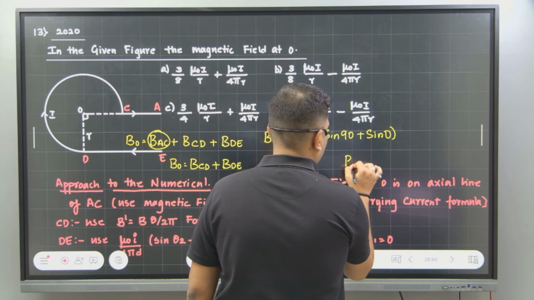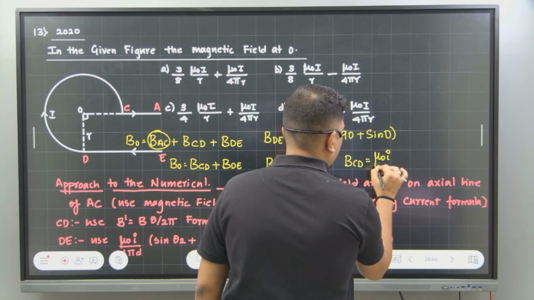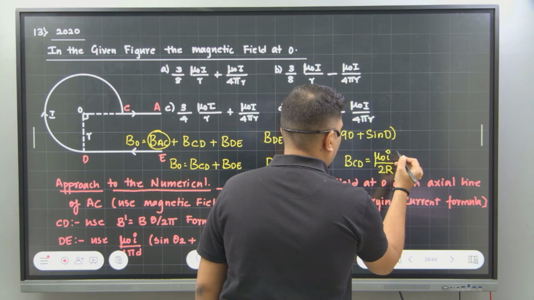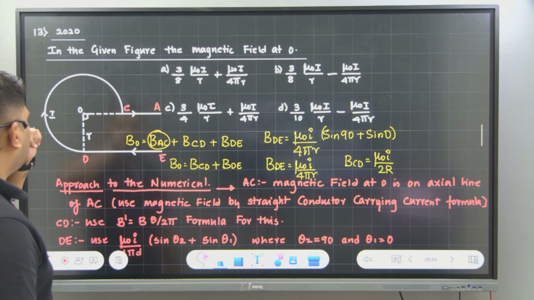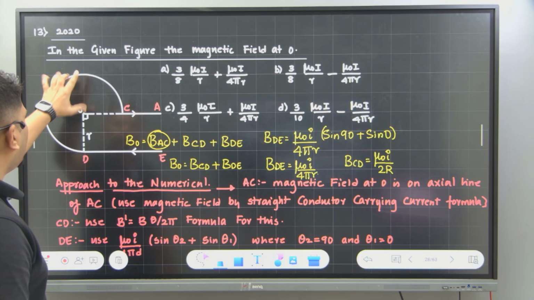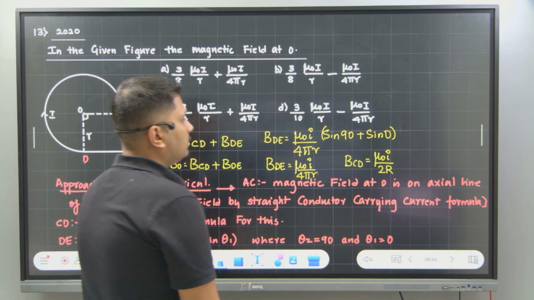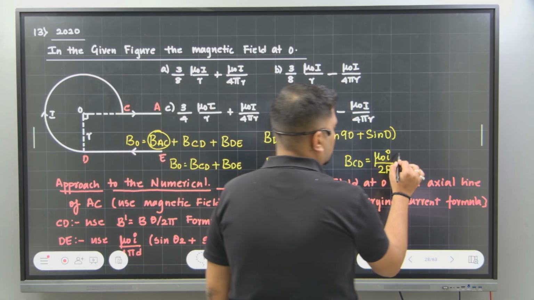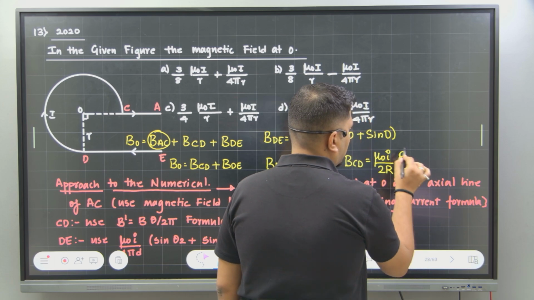What about BCD? BCD will be equal to mu naught I divided by 2R into how much is the angle? It is 3 pi by 2, correct? Yes or no? Theta divided by 2 pi is the value we need to find out.